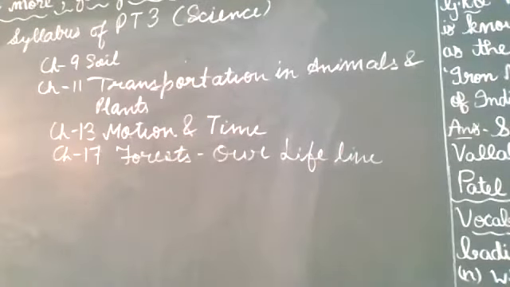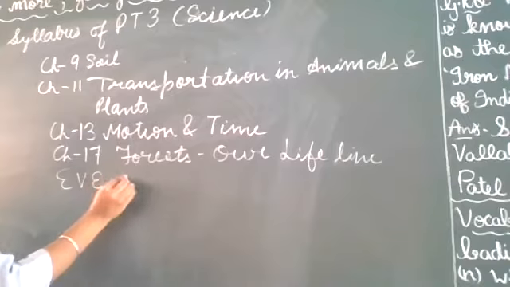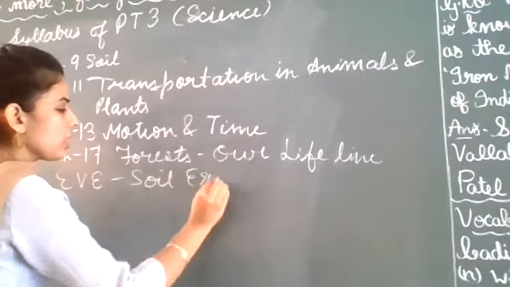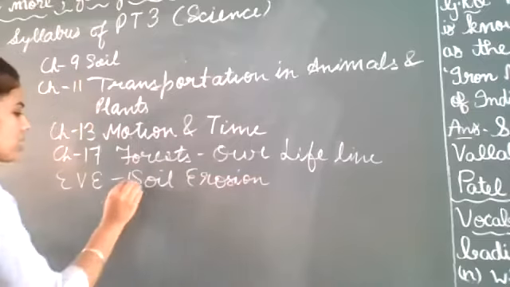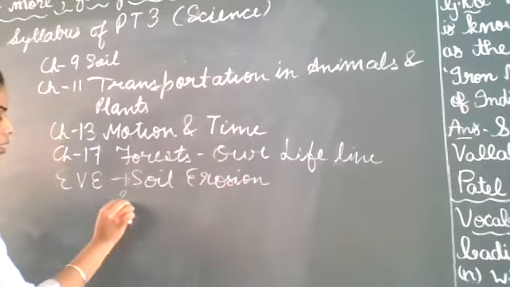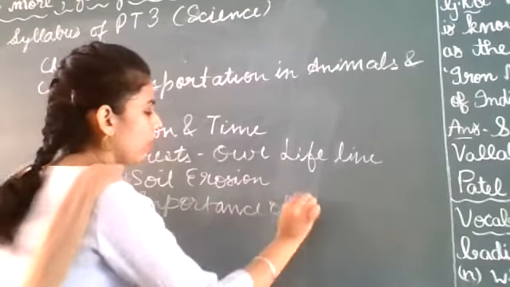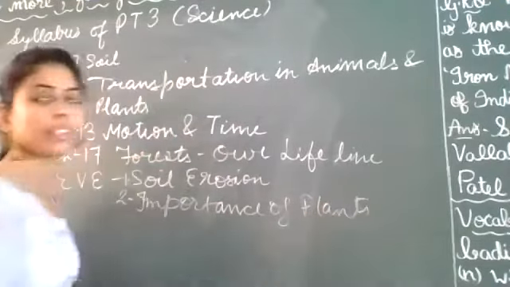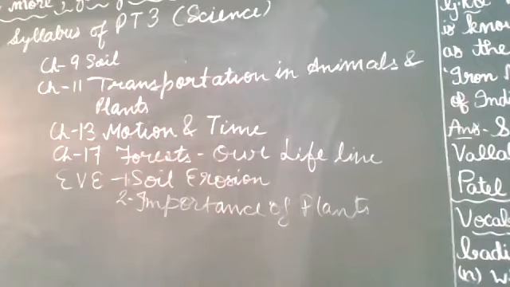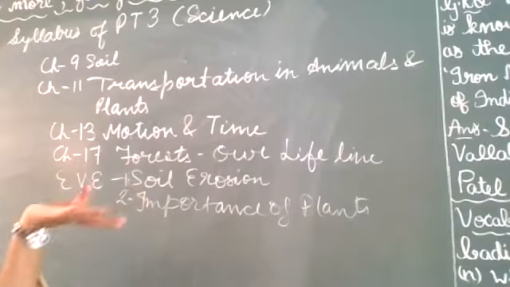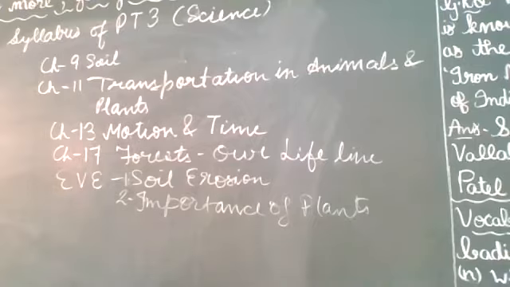Okay? Now next, there are 2 EV topics. Soil erosion, and the second one is importance of plants. What is soil erosion? The removal of the top layer by the action of rain and water. That in detail we will study in the EV topic, and we will discuss the importance of the plants. They are giving us oxygen and other uses also that we will discuss. Okay, clear?